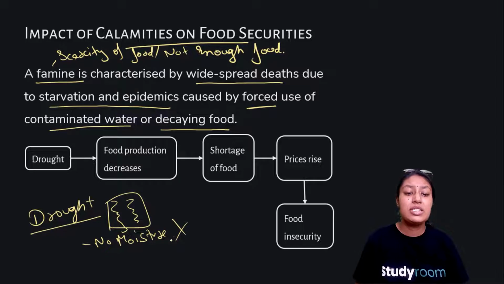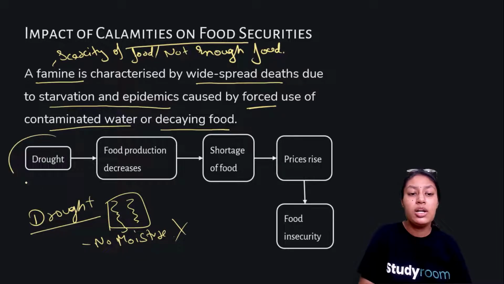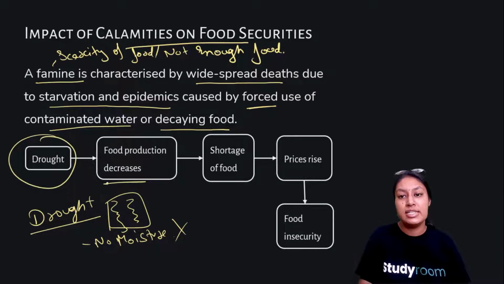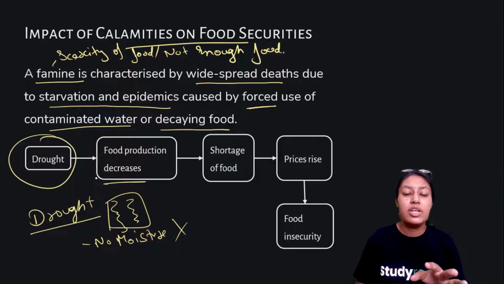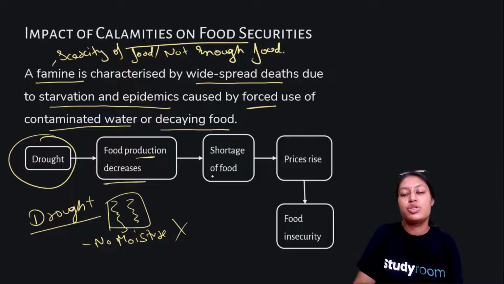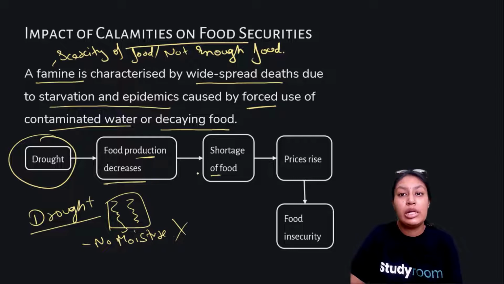The drought leads to food production being decreased. Of course, if there is no moisture in the land, if there is no rainfall, if there is no other source, and if there is all barren land, so no production will come, no crop can be sown. Now, decrease in food production leads to, of course, shortage of food. People are not getting enough food that they require because it has not been grown.